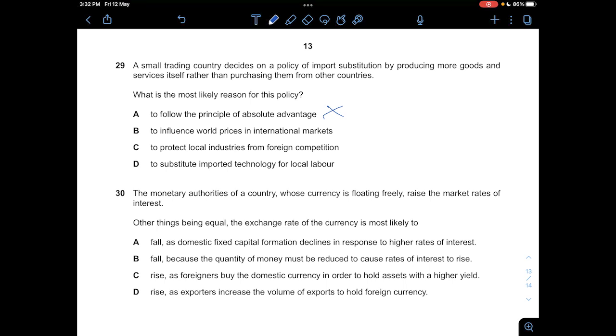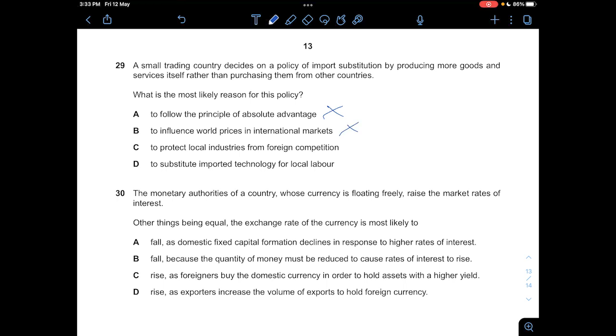And then for B, to influence world prices in international markets is not correct, because now they are trying to produce more goods locally rather than buy them from other countries. So they're not doing this to influence world prices in international markets. They are basically stopping their imports and just producing domestically. So it's mostly for domestic consumers. So B is not correct.